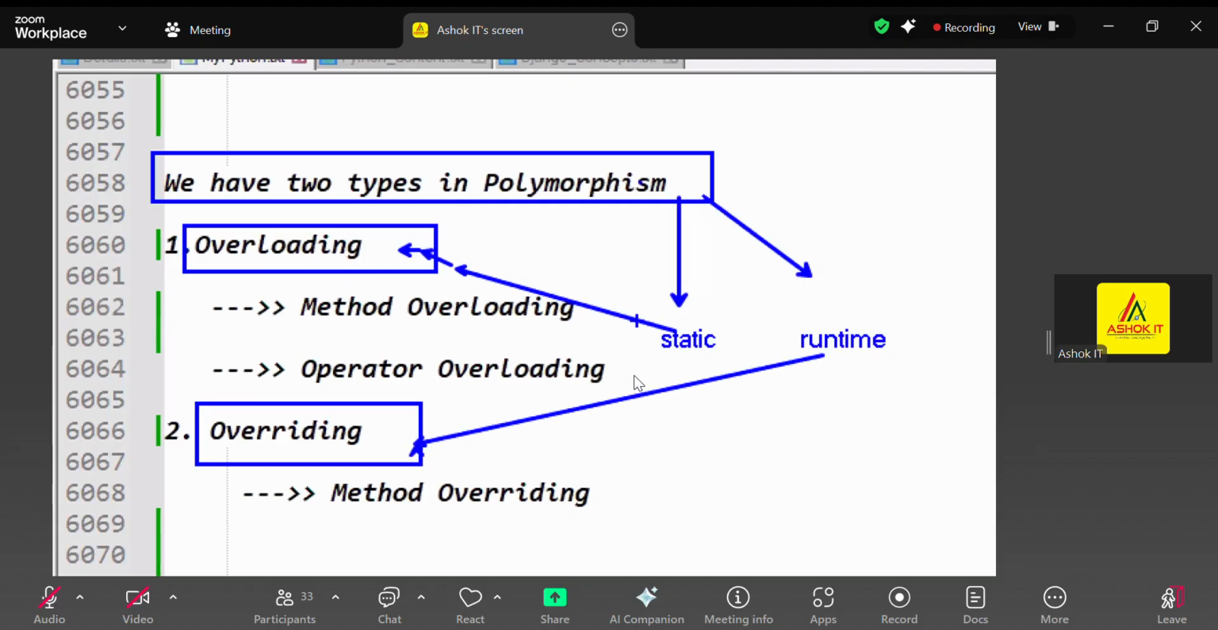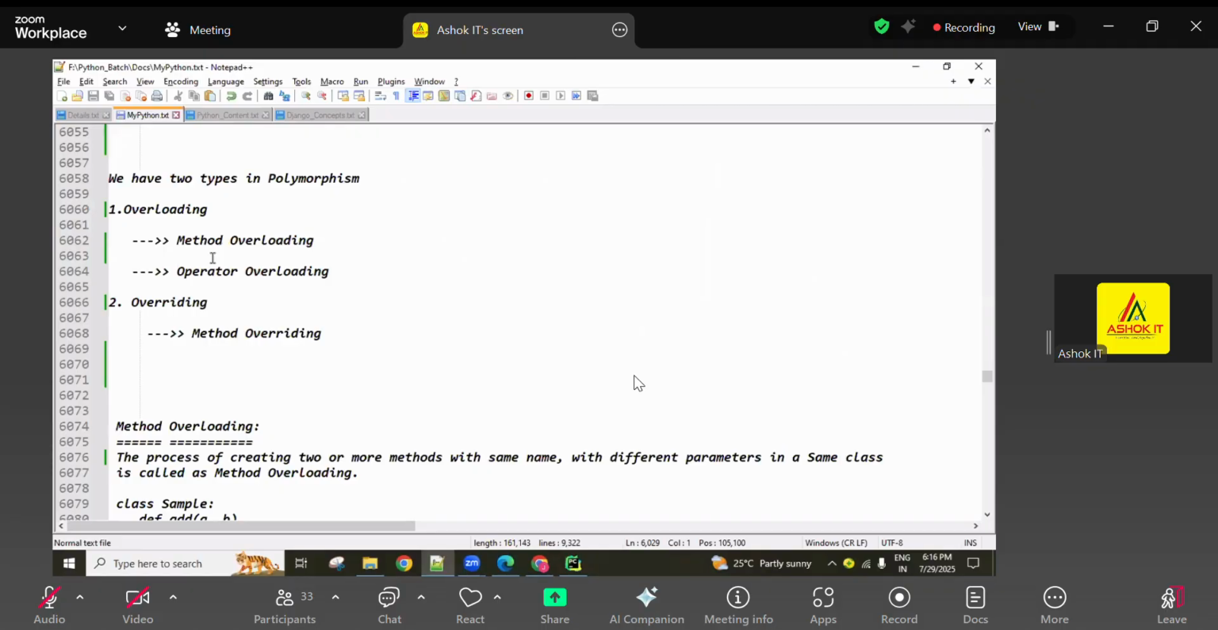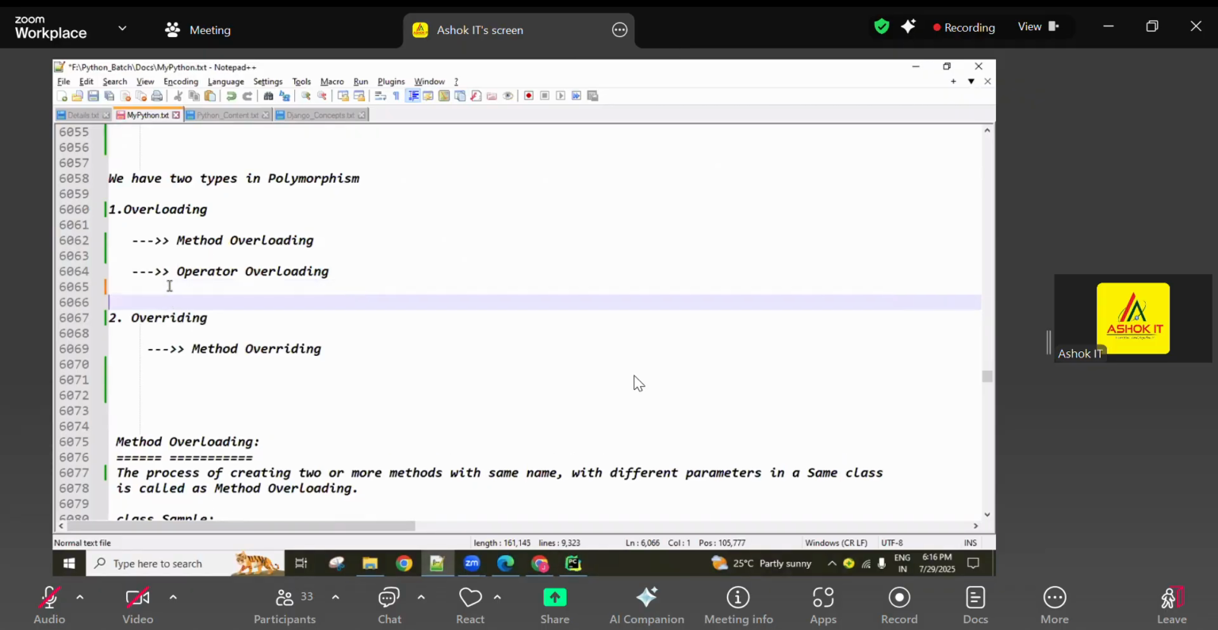Overloading belongs to static polymorphism. Overriding belongs to runtime polymorphism. Are you clear? Two types of polymorphism: static polymorphism and runtime polymorphism, like you can say it, or else overloading and overriding, like you can say it. No problem. Static and runtime polymorphism. So static means the overloading concept, runtime means the overriding concept. So one by one, we'll discuss, guys, what is static, what is runtime, and so on.